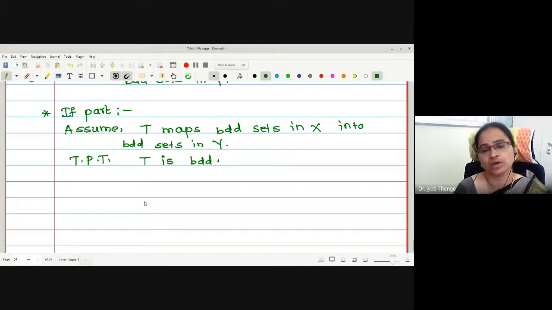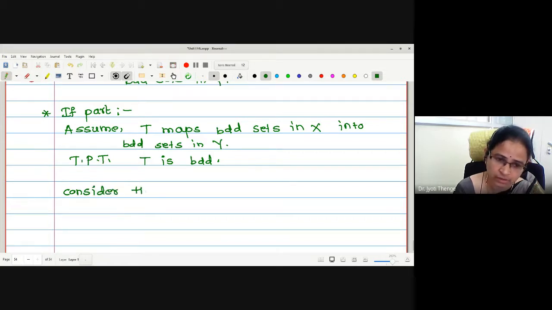We will make use of the assumption. Therefore, I will take one bounded set in the domain, and according to this assumption, the T image will also be bounded.